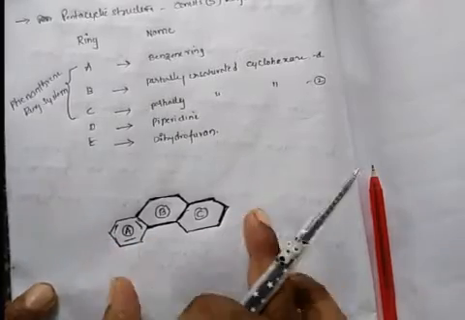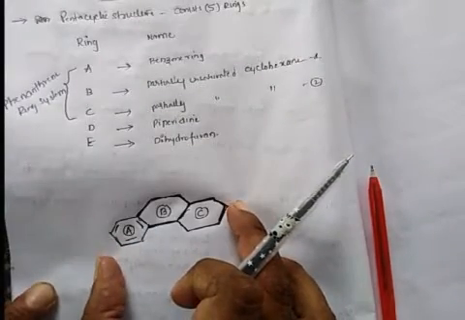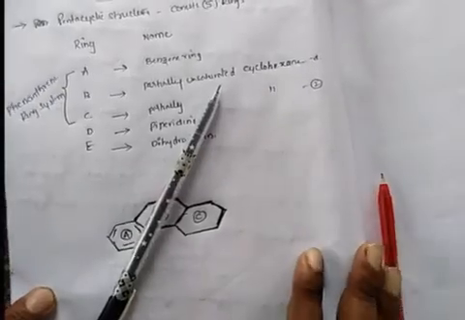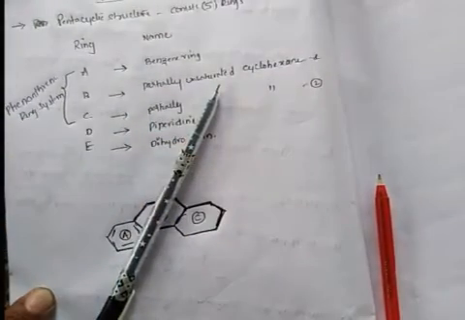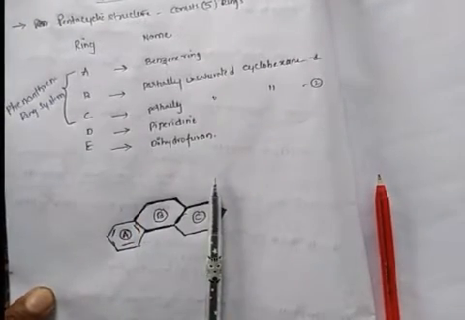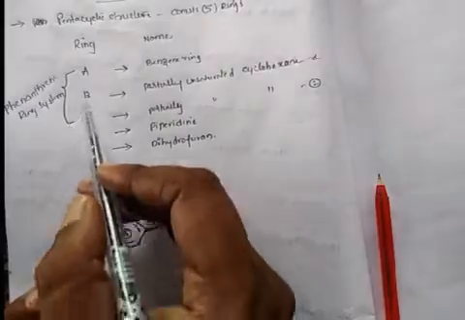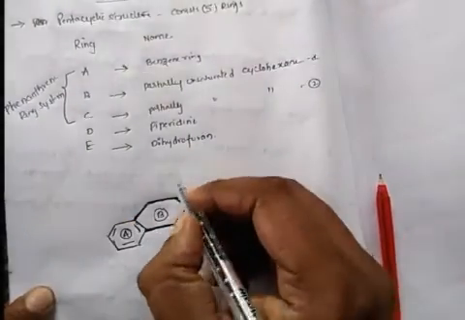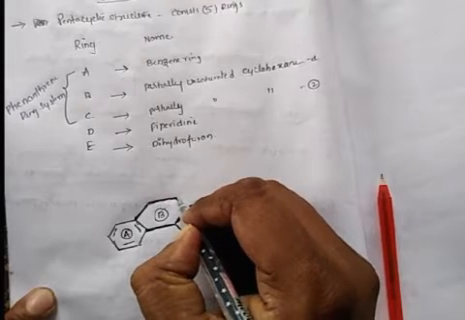And this ABC fusion is called the phenanthrene ring system. These three fused rings, the fusion of A ring, B ring and C ring, are called the phenanthrene ring system. The fourth ring is the D ring, where on the B ring we have a nitrogen.